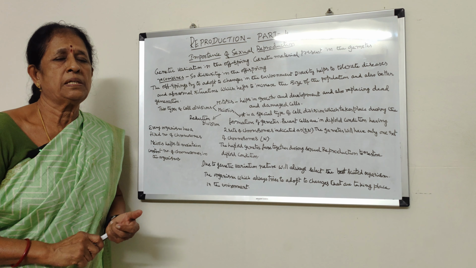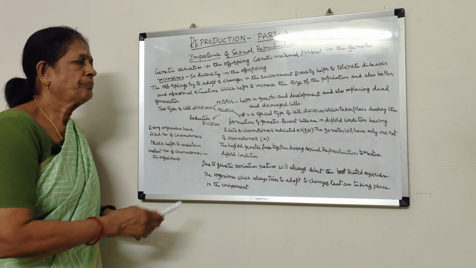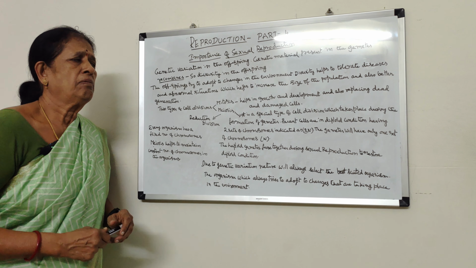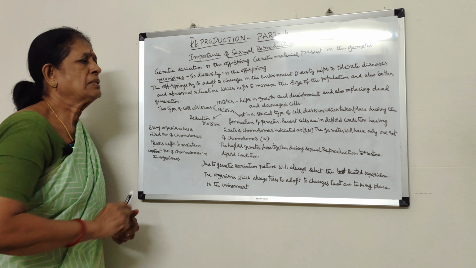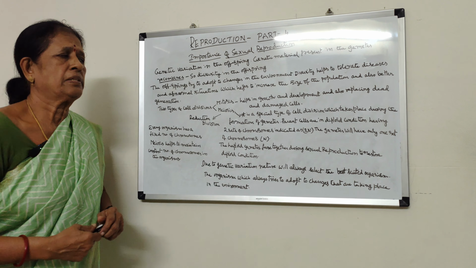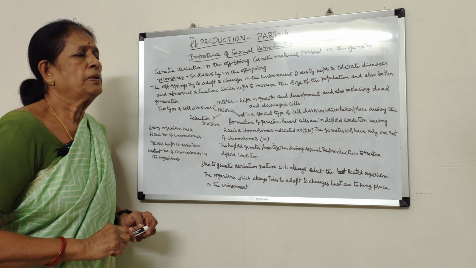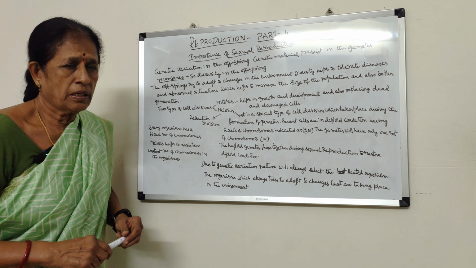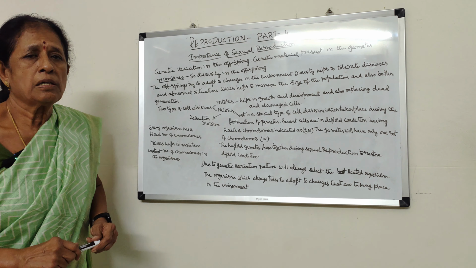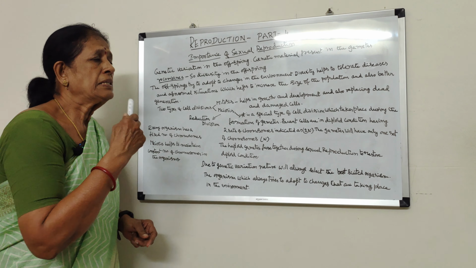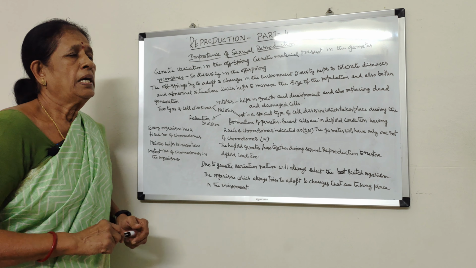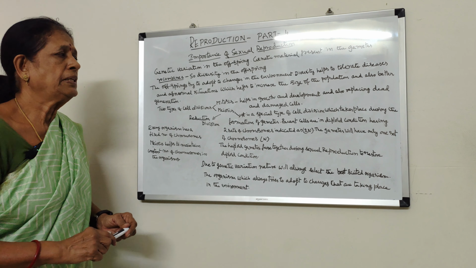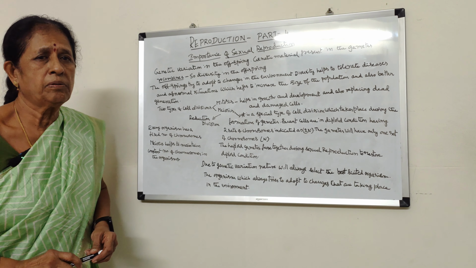Okay, and in organisms, two types of cell divisions take place, mitosis and meiosis. So what is mitosis and what is meiosis? Mitosis will take place in vegetative cells, which helps in the growth and development of the organism. Mitosis also helps in increasing the size of the organism, and it helps in replacing dead and damaged cells. So that is the importance of mitosis.